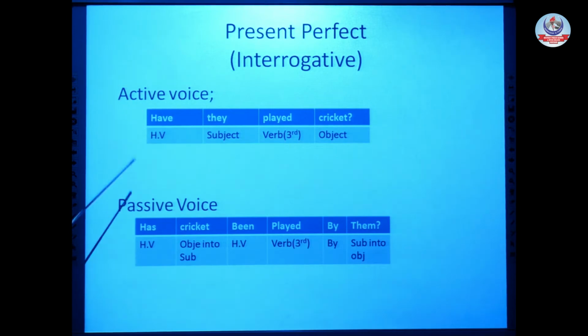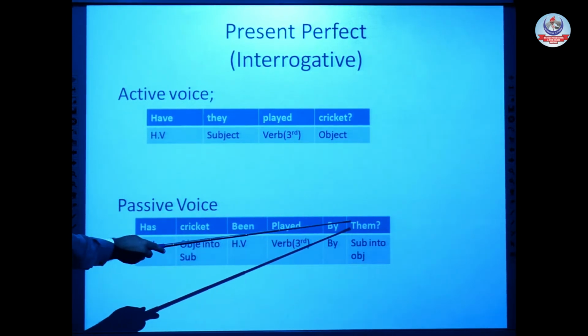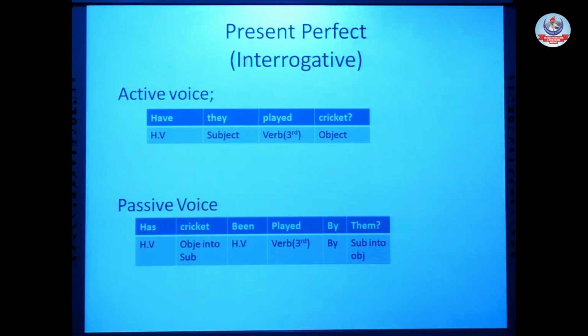Have they played cricket? Has cricket been played by them? Remember another thing which is very important to know. Here we are using have because our subject is they, which is plural. So for plural, the rule is we always use a plural helping verb. And here our subject is cricket, which is a singular subject. So for singular subjects, the rule is that we use has or any other singular helping verb according to the tense. Here we know our helping verb for passive voice is has been or have been.